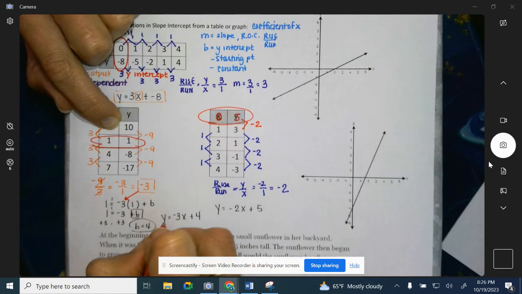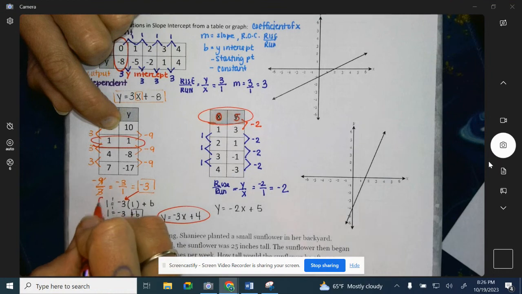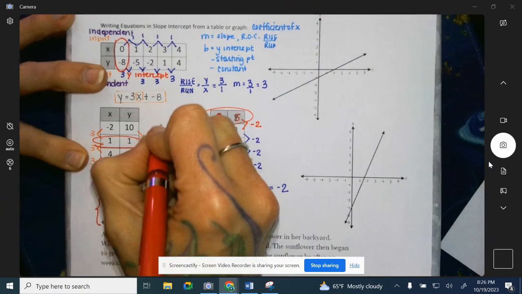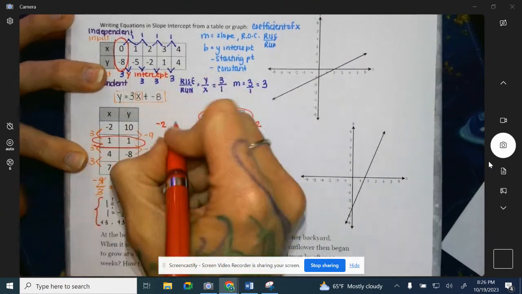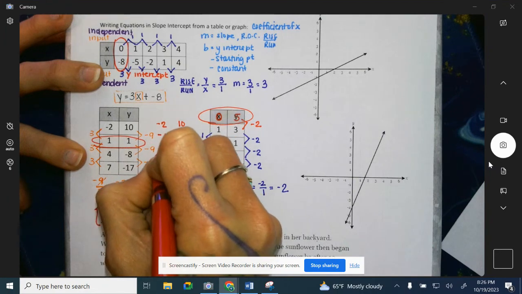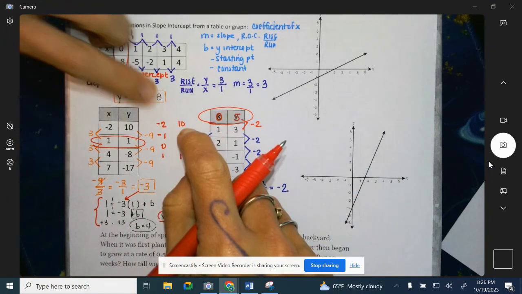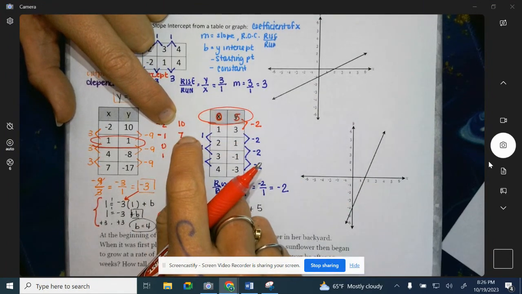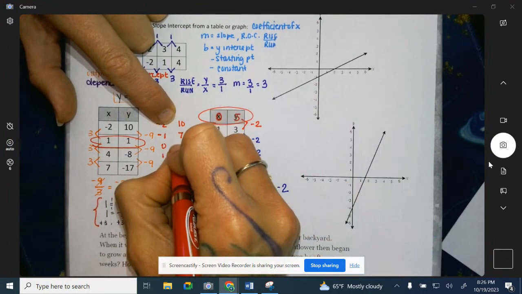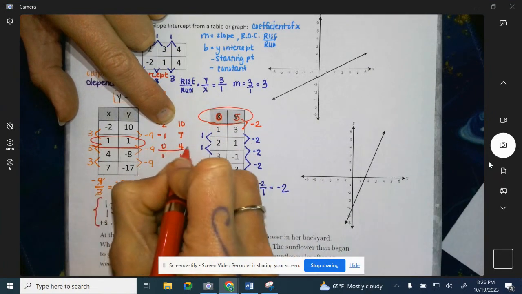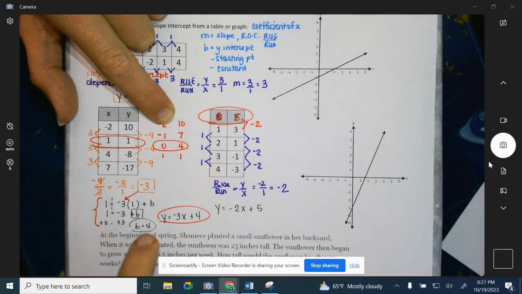If the algebra way doesn't work for you, but the idea of a table does work for you, it is changing negative 3 every time. So I could take my negative 2 from right here where I have 10, and then I could do negative 1, 0, and we have 1, which is 1. So if I subtract 3 from 10, I get 7. And if I subtract 3 from 7, I'm going to get 4. And there is our y-intercept as well.